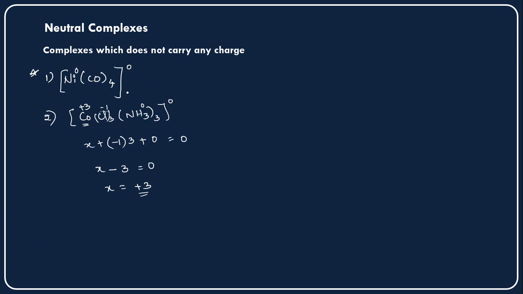We should not confuse here that in all the neutral complexes, the metals also carry a 0 oxidation state like nickel. The metal can carry an oxidation state, or can form complexes in its elementary state also. But whatever charge is there on the complex is different from the oxidation state the metal is carrying. So that point we have to understand.